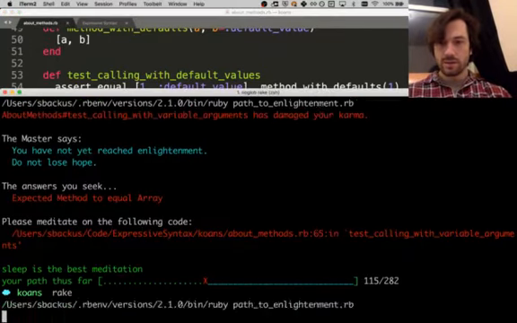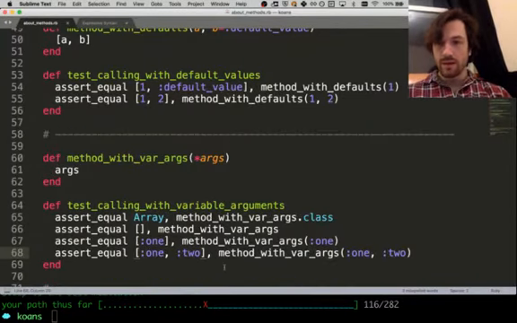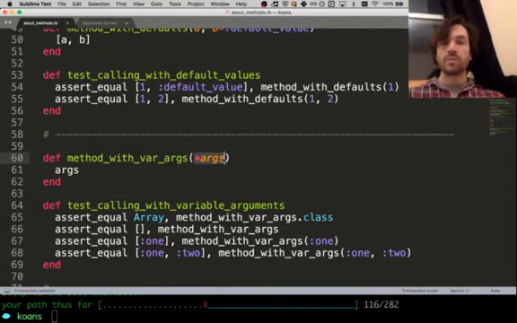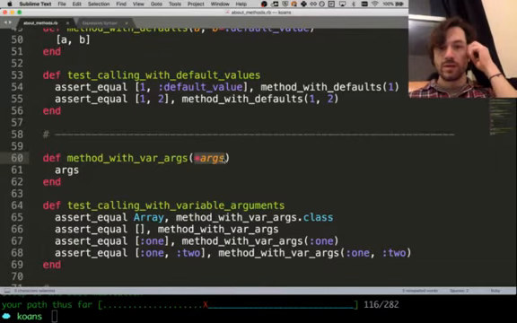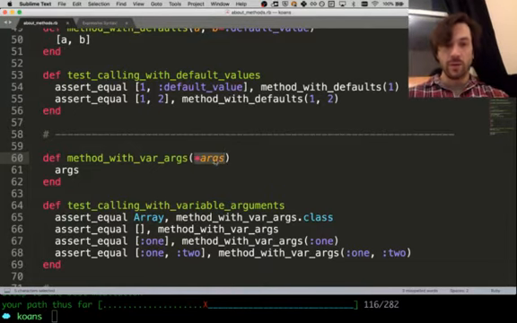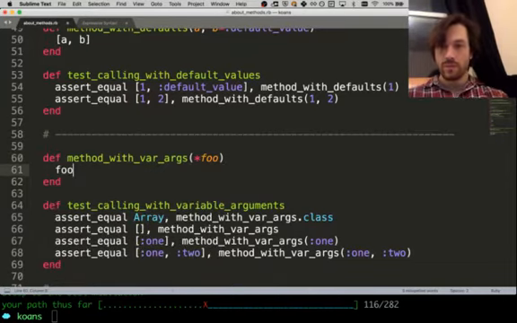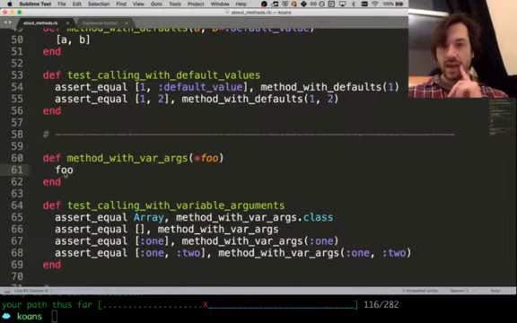Yes? We good? Line 80. Yeah, okay, cool. So if you want a method to take an arbitrary number of arguments from 0 to 100, you can do the star args. And it doesn't have to be args. We can call this whatever we want, right? We can say foo and foo, and all those tests still pass, right? Yeah, still on line 80. Cool.